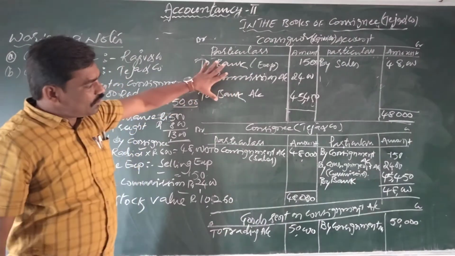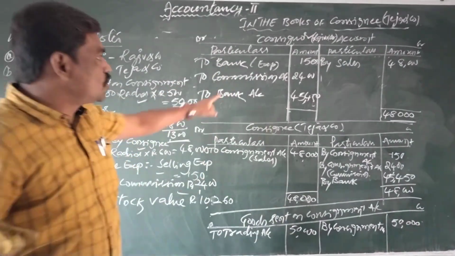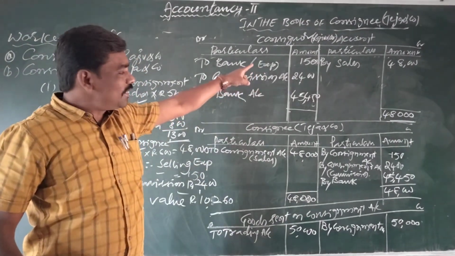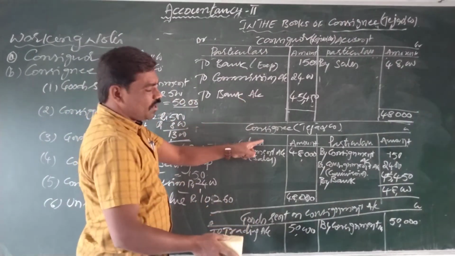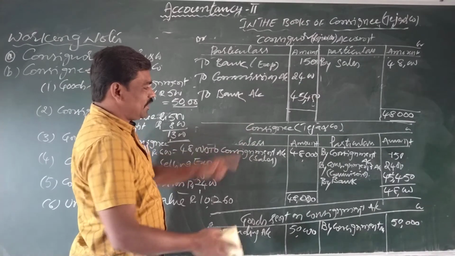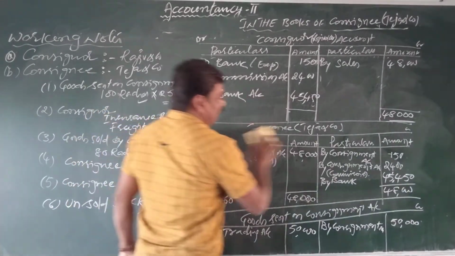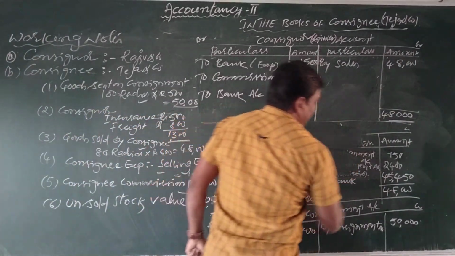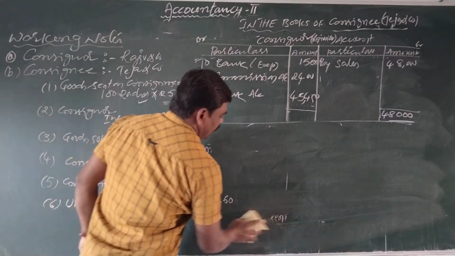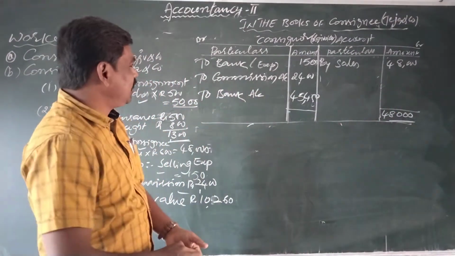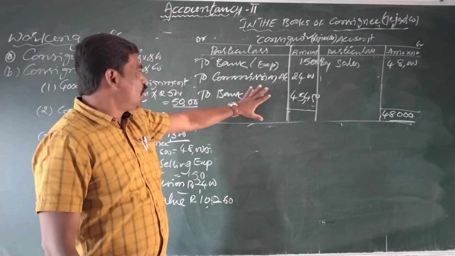Okay, like this we prepare only one account in the books of consignee. And see, it is the Xerox copy of the consignee account in the books of consignor. Only one account we are preparing in the books of consignee, that is the consignor account.